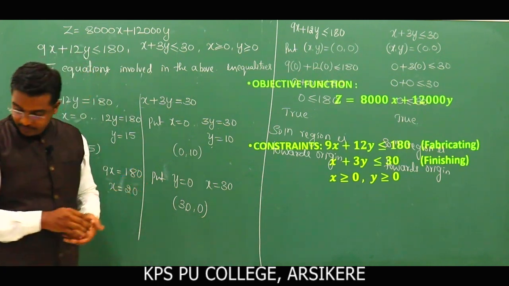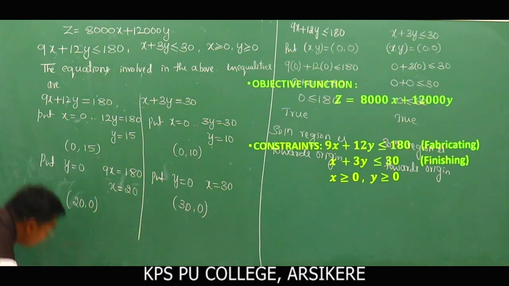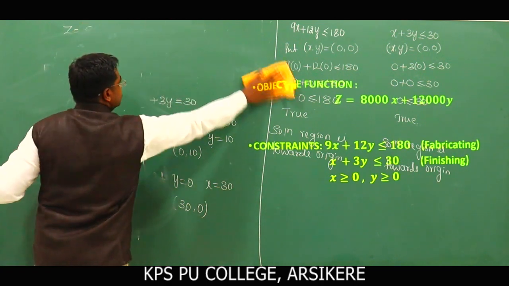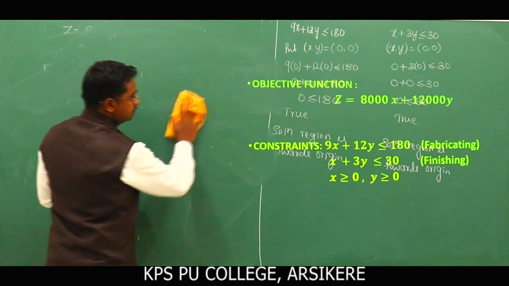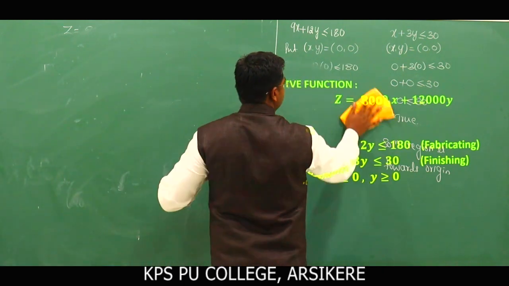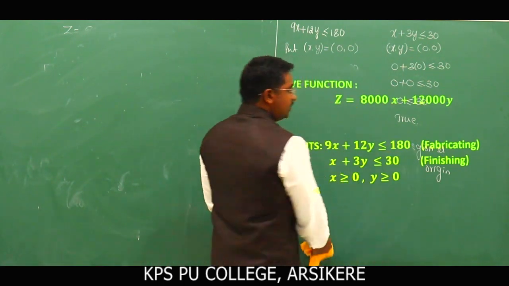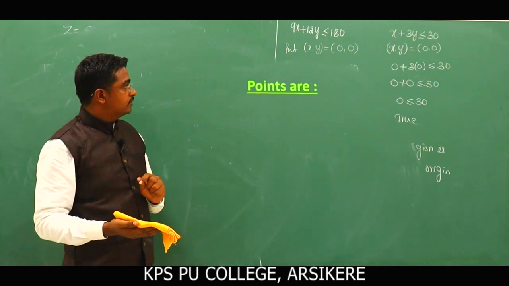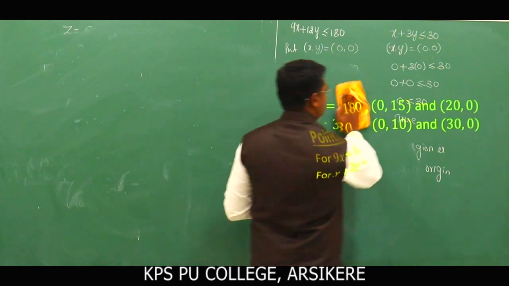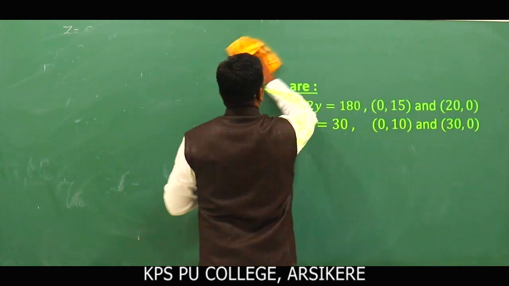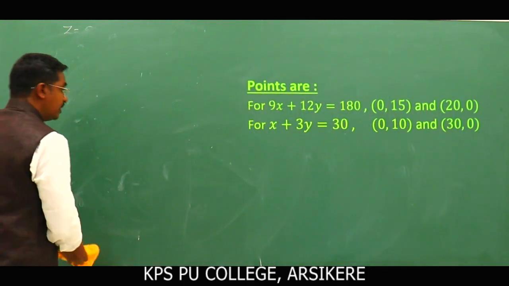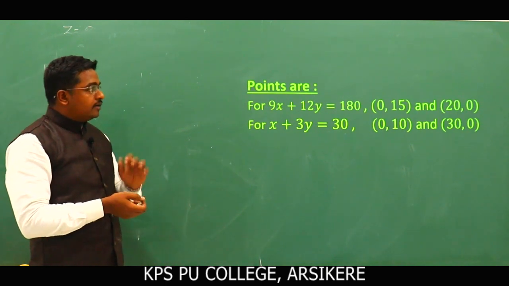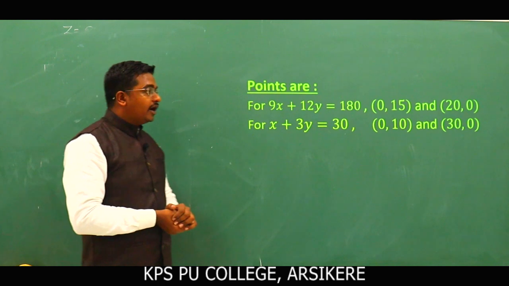Okay, so first let's check which points we get. For the first one, 9x plus 12y is equal to 180, the points are 0, 15 and 20, 0.